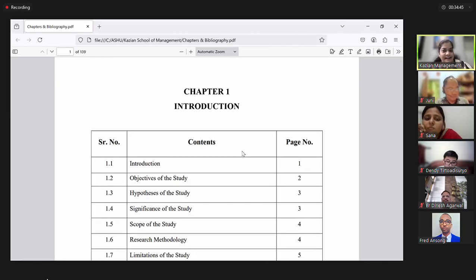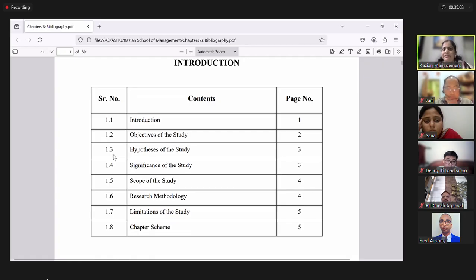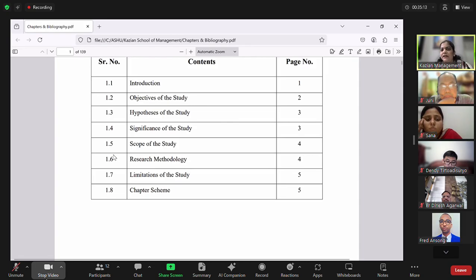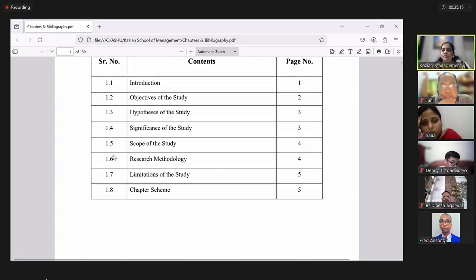Main heading will be 16 font size, subheadings will be 14 font size, and main text will be 12 font size. Alignment justified, line spacing 1.5. This is what we have to maintain throughout. For any chapter that you start, if you give a quick index before the chapter, it helps to enhance the overall look of our thesis.